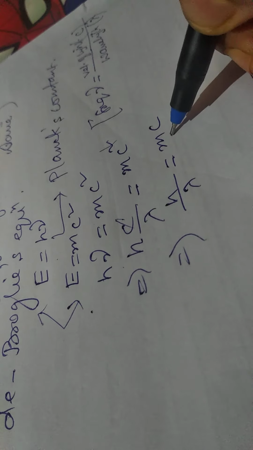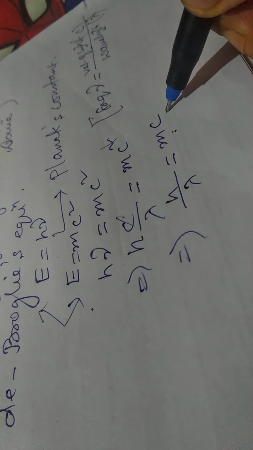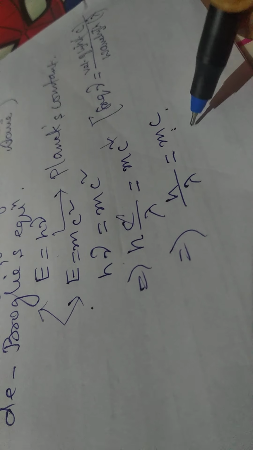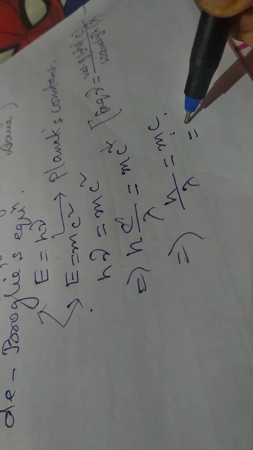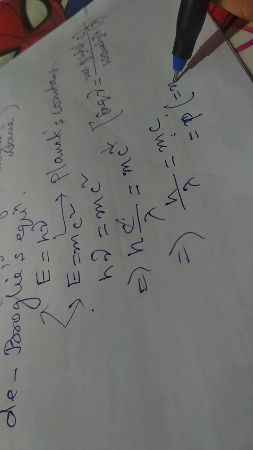Now mc is actually mass into velocity, and the product of mass and velocity is momentum. So we call it p, the momentum of the photon, the particle of light.